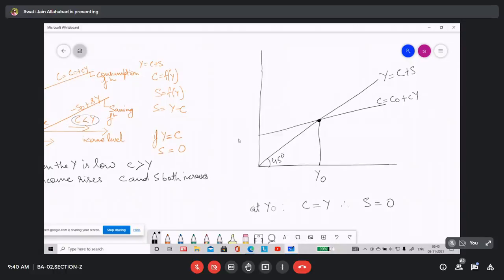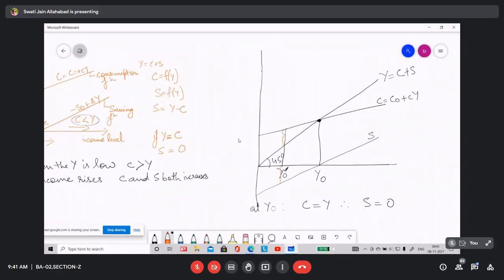So if you draw the S line here, you will find that the S line is crossing from here. Now you can very well see that before this point, say you talk about this income when it was Y0 dash, saving was negative because saving is here and your consumption is more than income.